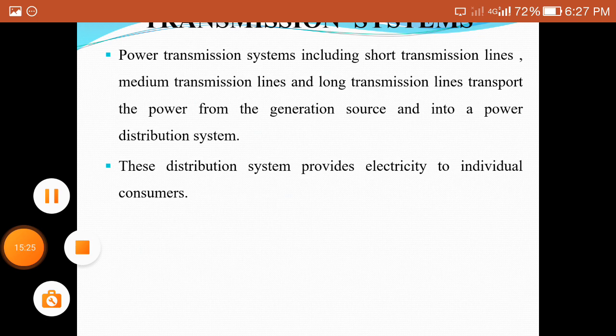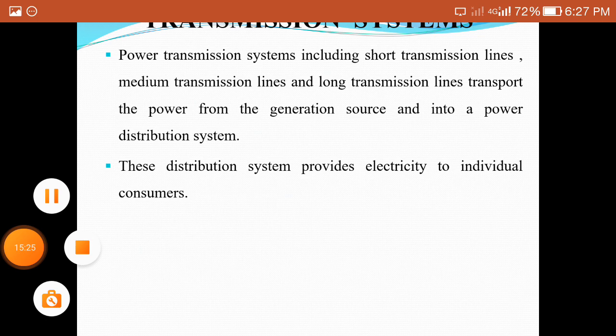The blue color indicates the transmission lines, the red color indicates the generation system, and the green color indicates the distribution system. Next, the overall electrical power system is divided into three parts: generation, transmission, and distribution system. This is the basic introduction about the transmission system.